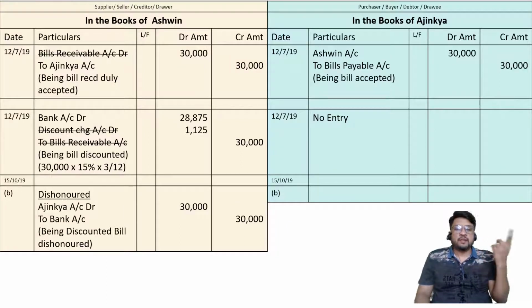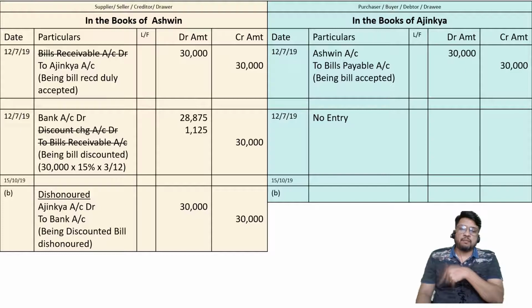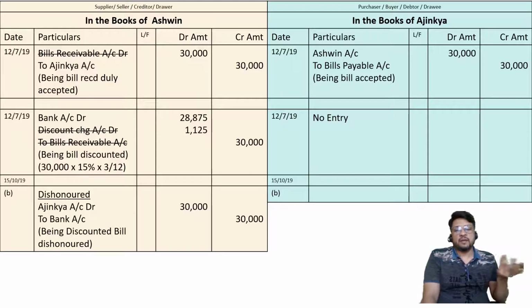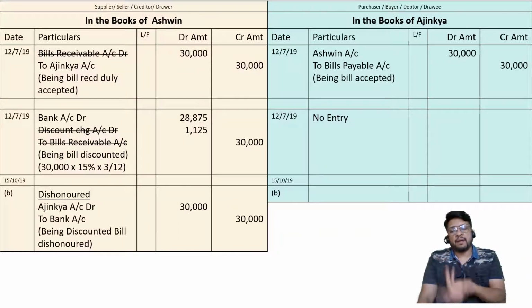So the benefit has been given to Ajinkya. Debit the receiver. Ajinkya is the receiver of benefit, and credit the giver. My bank account is the giver. So another method of explaining is Ajinkya is the receiver of benefit, debit the receiver, Ajinkya account debit, and my bank account is the giver, so to bank account.